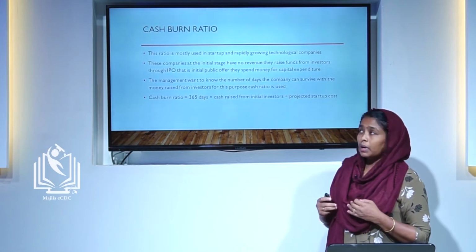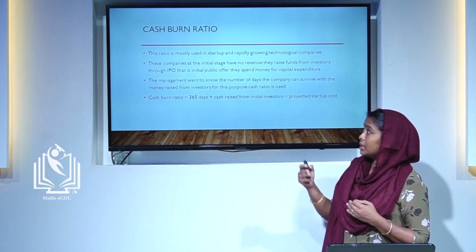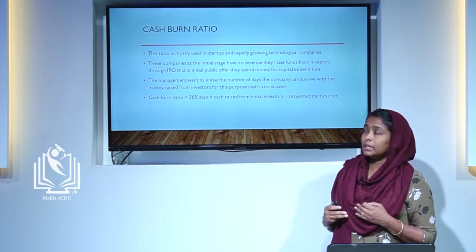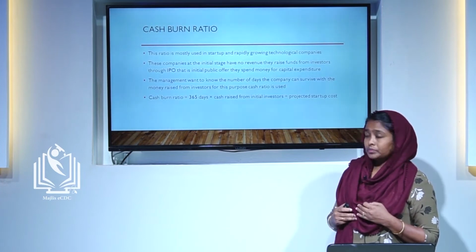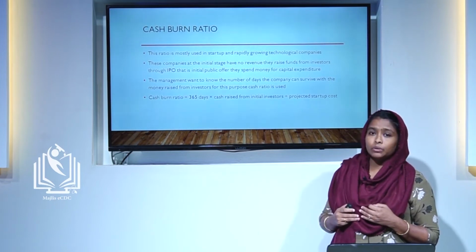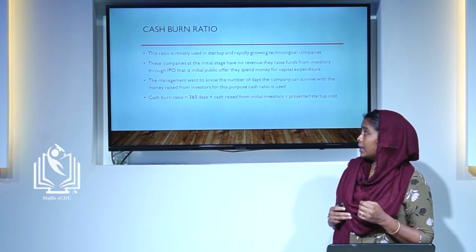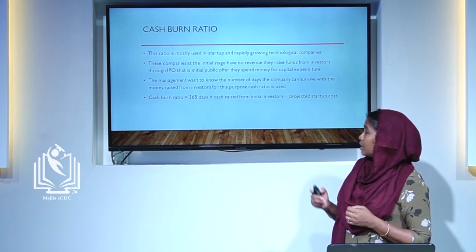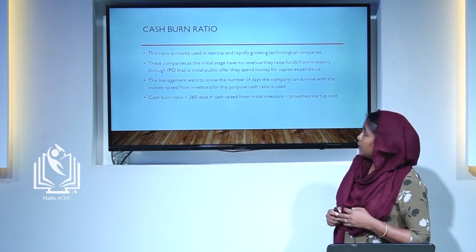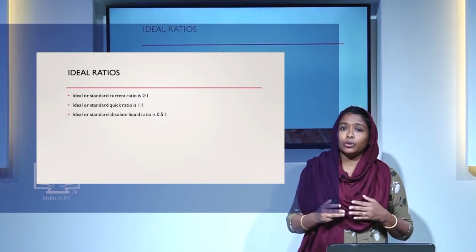So the management wants to know the number of days the company can survive with the initial investment from the investors for this purpose, that is for capital expenditure. So the equation is cash burn ratio is equal to 365 days, that is within a year, into cash raised from initial investors divided by projected startup cost. Then we are going to standard ratios or ideal ratio for comparison.